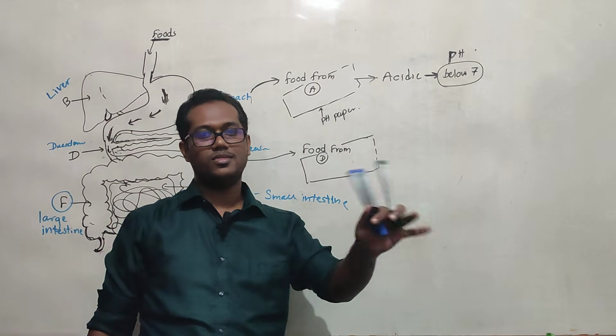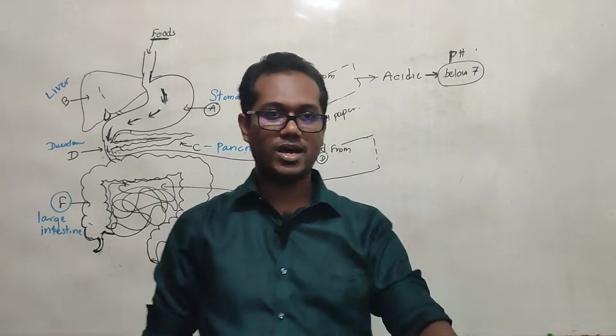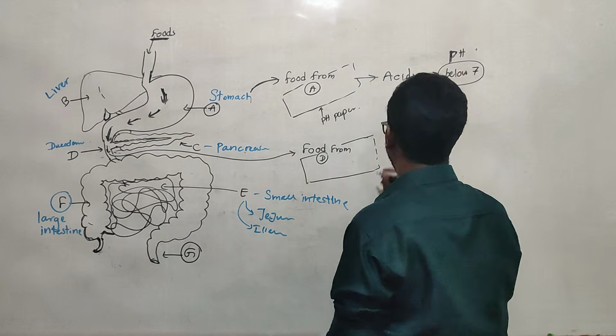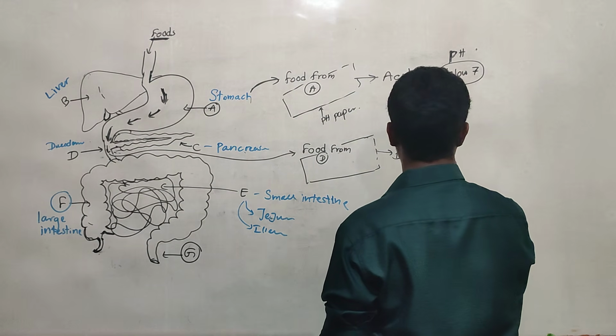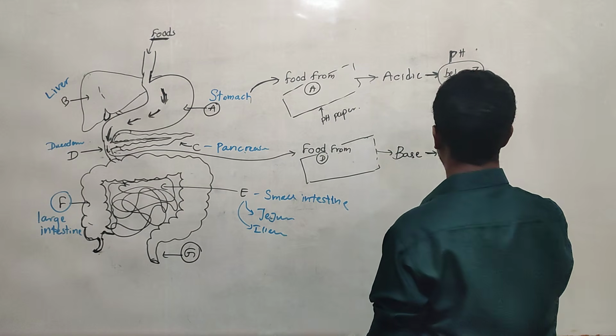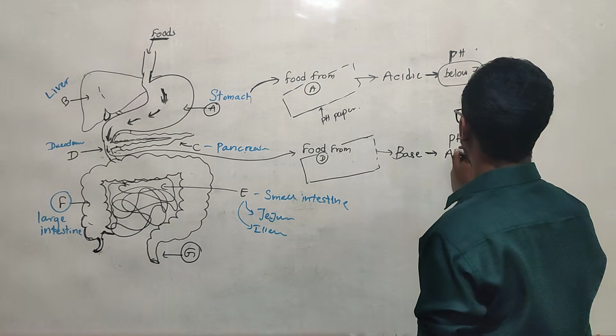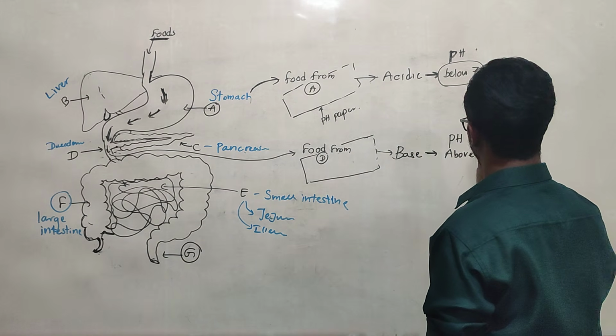So that environment is a base environment, so definitely the pH is above 7.